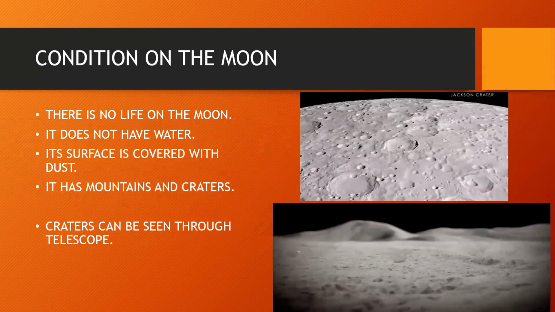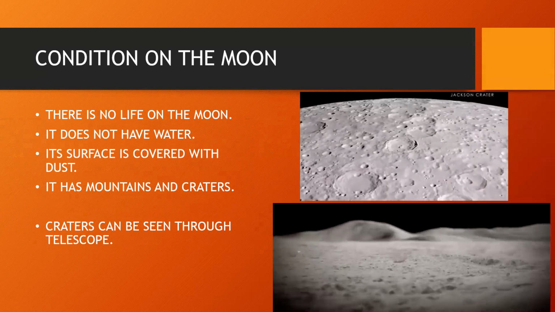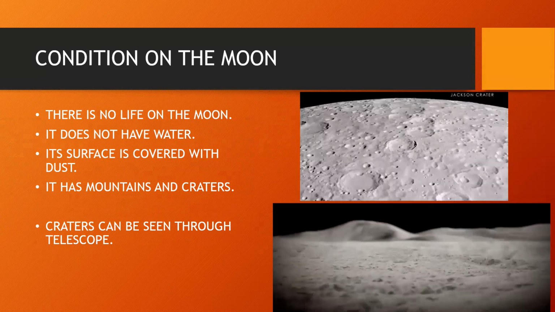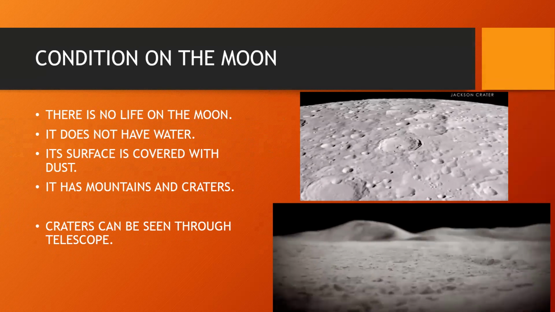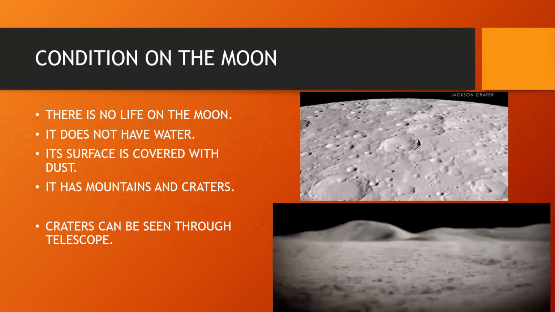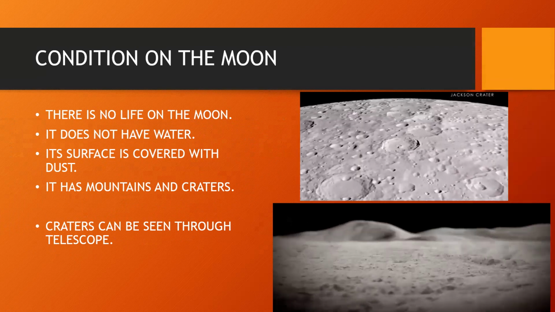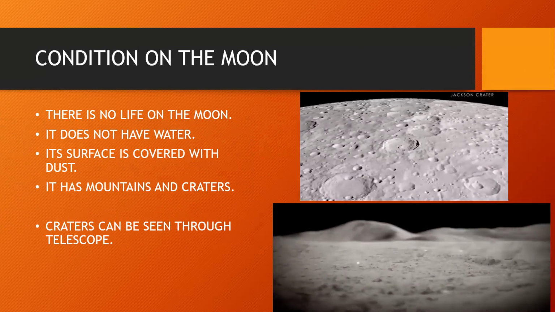Conditions on the moon. There is no life on the moon. It does not have any water and its surface is covered with a layer of dust. It has mountains and huge round pits called craters on its surface. The mountains and craters can be seen from the earth through a telescope.